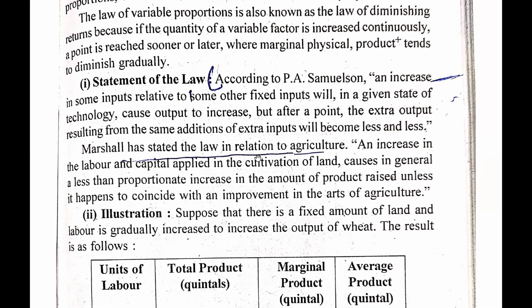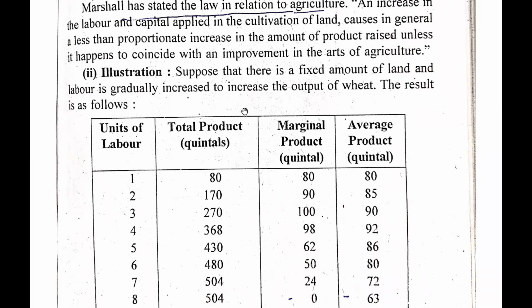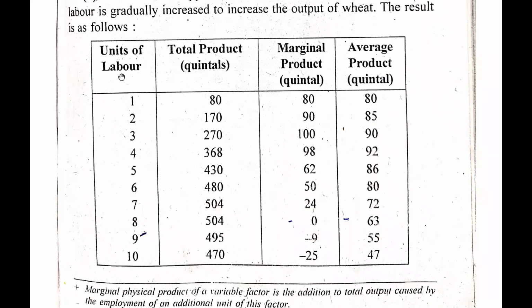Marshall has stated the law in relation to agriculture. An increase in the labor and capital applied in the cultivation of land causes in general a less than proportionate increase in the amount of product raised, unless it happens to coincide with an improvement in the arts of agriculture. So, guys, Professor Marshall says that this kind of thing can be seen in the agricultural sector. Here we are given the illustration. Let's see what the illustration says. Here we are given the unit of labor, total production, marginal product, and average product.